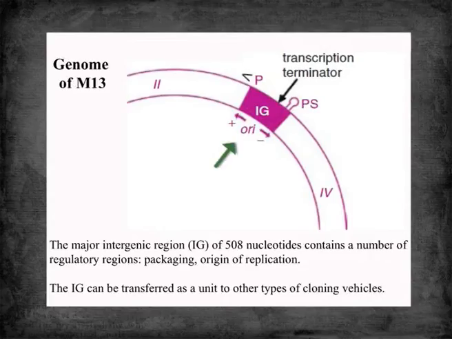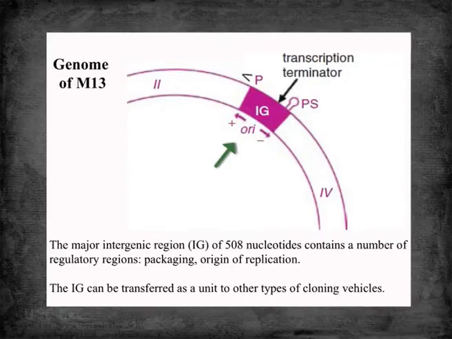This region of 508 base pairs is called the intergenic region. It is a cis-acting element. It is present between genes 2 and 4, and this region carries a number of regulatory functions. Like the origin of replication for both positive and negative strand is present here. This is the packaging signal, and this region helps the DNA to package and orient properly inside the filament.